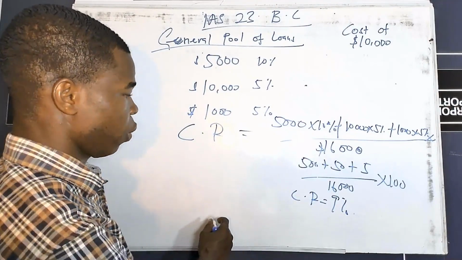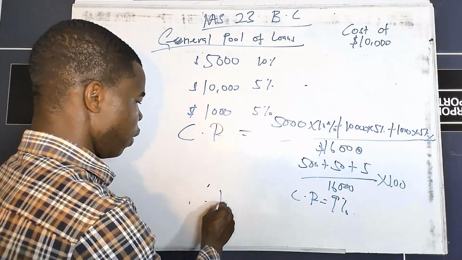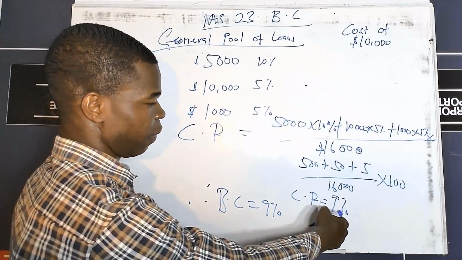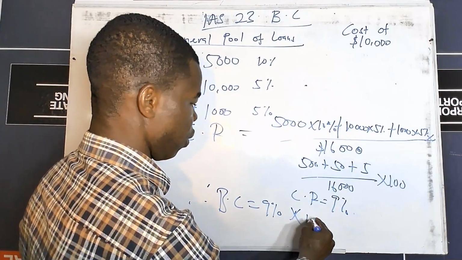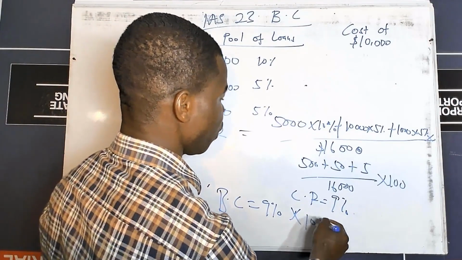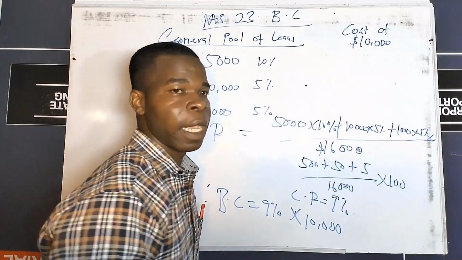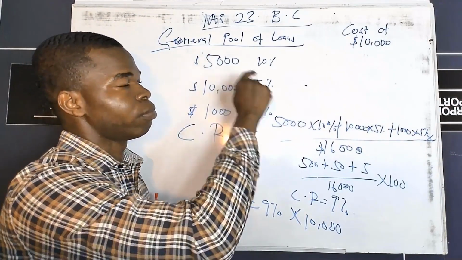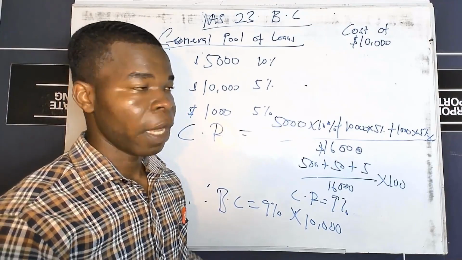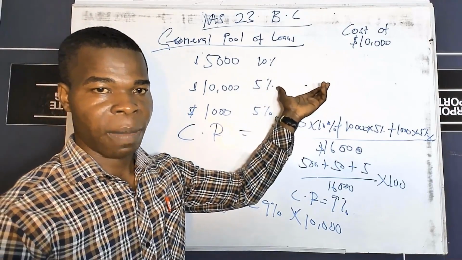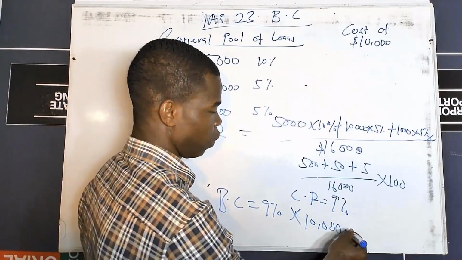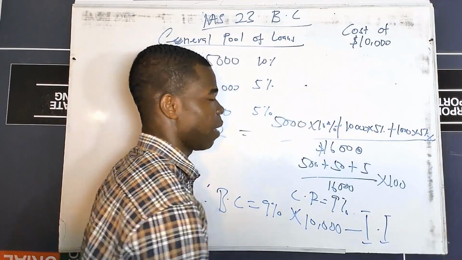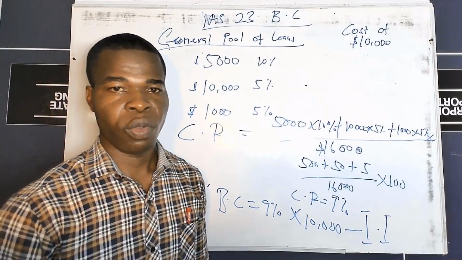We are assuming that after doing this, you get 9%. Then what will be your borrowing cost? Your borrowing cost in this case is going to be 9%, which is the capitalization rate you have determined, multiplied by your 10,000, which is the cost of the asset. And this will give you your borrowing cost under the general pool of loans. Again, if there is any investment income under this one too, you will probably have to deduct the investment income before you arrive at your final borrowing cost.